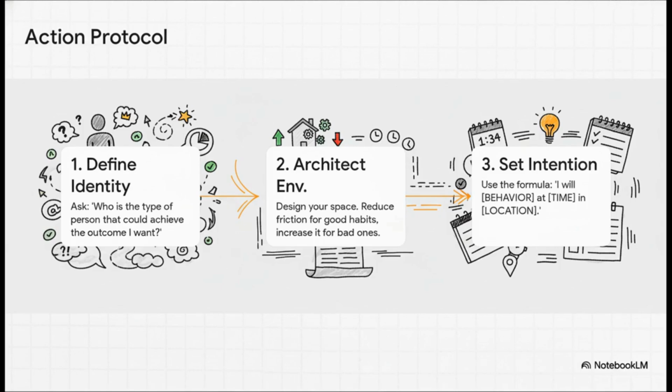2. Engineer your environment for success. Make desired actions frictionless. Make undesired actions high friction. 3. Set an implementation intention. Preload the decision of when and where you will act to bypass the need for real-time motivation.